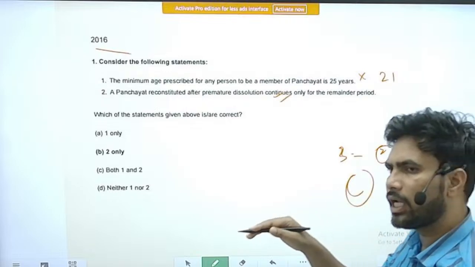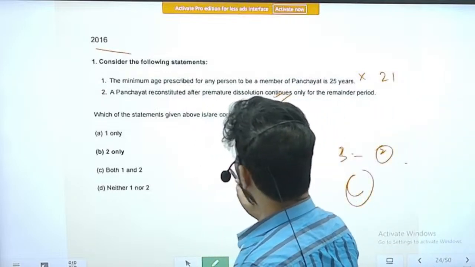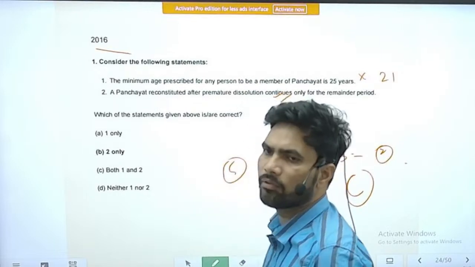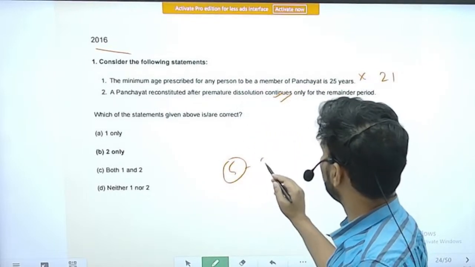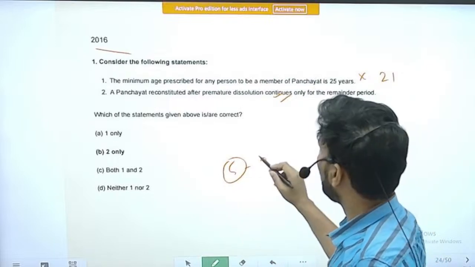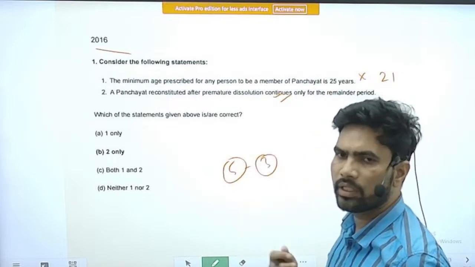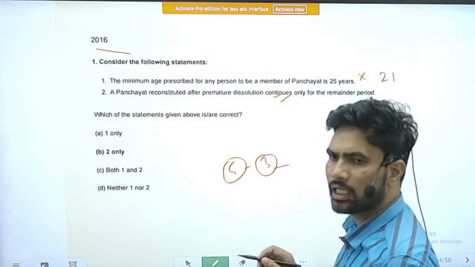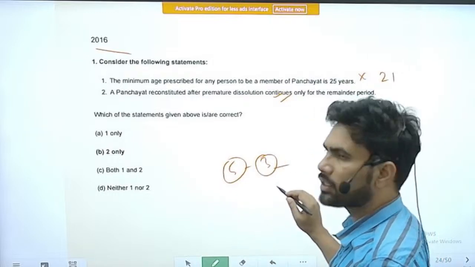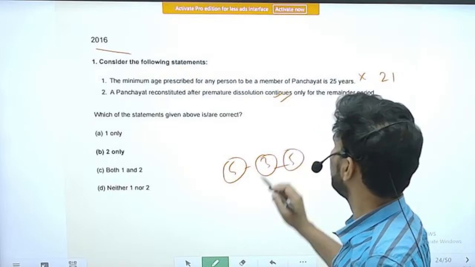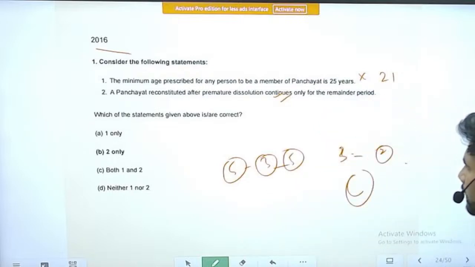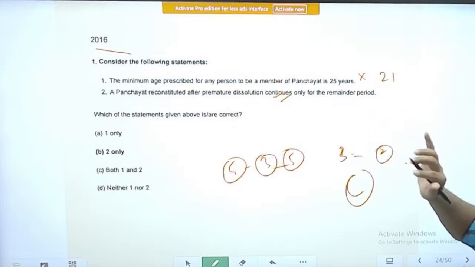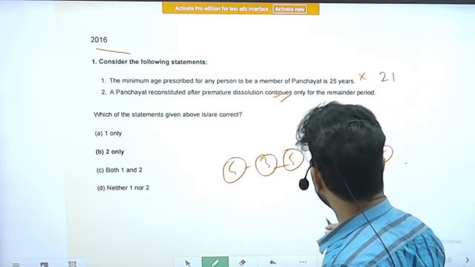So if you see the state government and central government, generally the term of the government will be 5 years. Let's say for 3 years a government is in power. After that it has lost the confidence of the Lok Sabha. Again elections have been held and another government has been elected. So that newly elected government will serve for 5 years. However, that thing is not there in the local self-government.